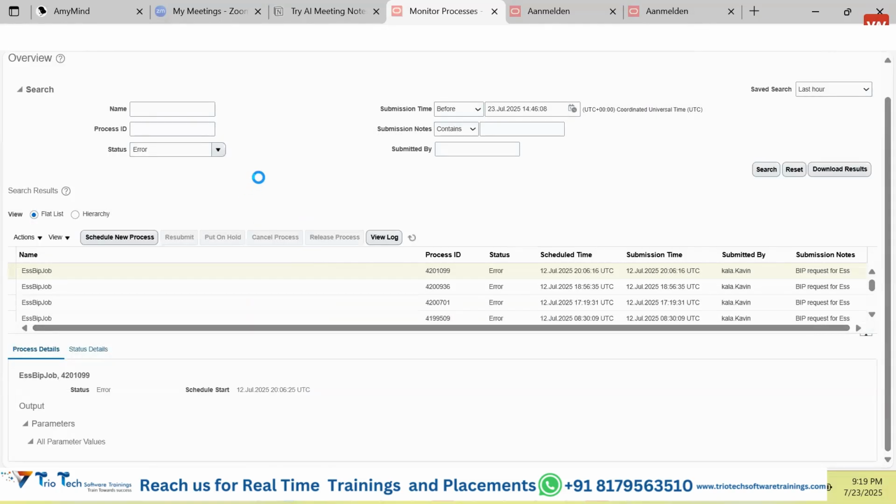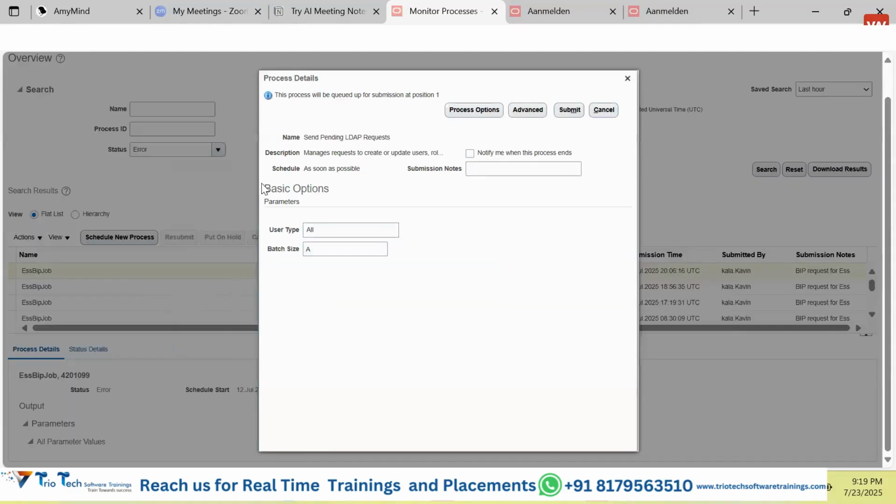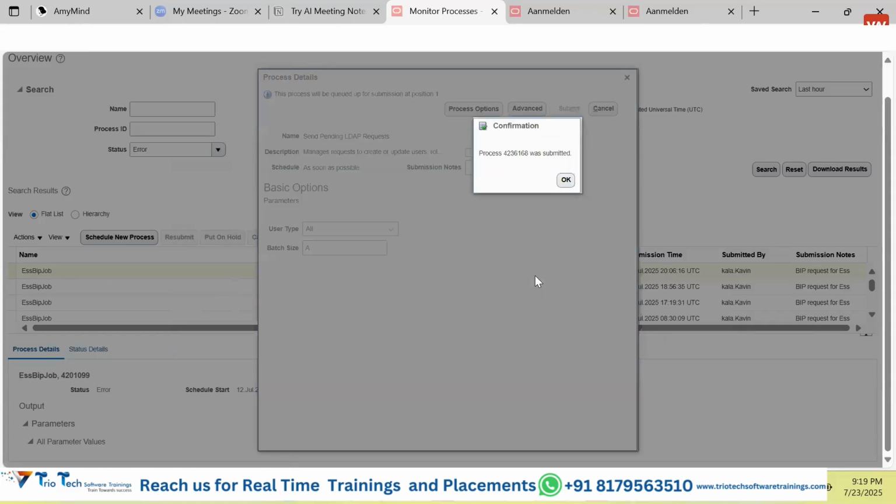If this program accepts some sort of parameters, it will ask for those parameter values. As this program accepts the values, whether these are the parameter values I want to pass, we can pass them and click on submit. That's how the program will be submitted.